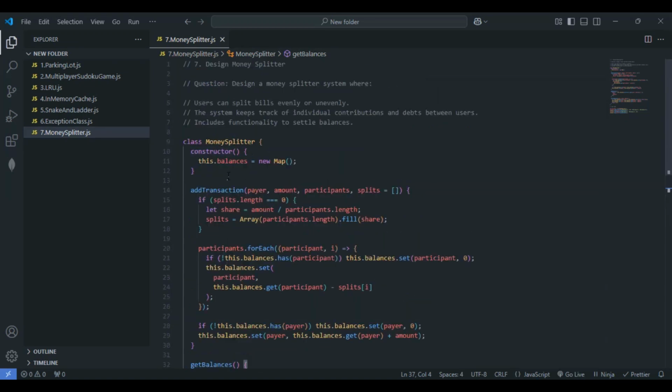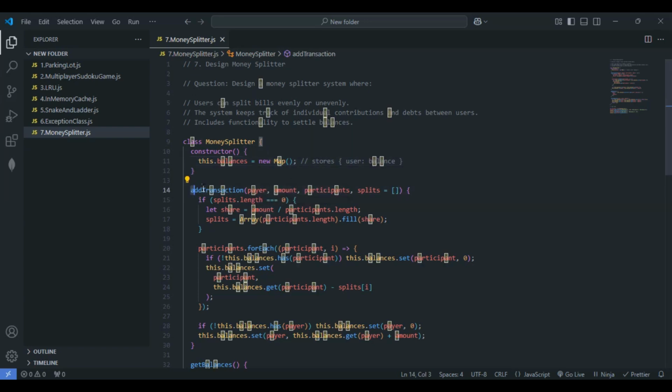So initially we considered the MoneySplitter class. Inside this one, we have defined the constructor. Basically, we just need this one. So we are storing here this one. Why are we making use of the map here? We are making use of the key value pair, right? Why we are making use of map here is this one stores in the form of user and balance. So this is of the form of key and value. So that is the reason we'll be making use of the map here. So I hope this is clear.